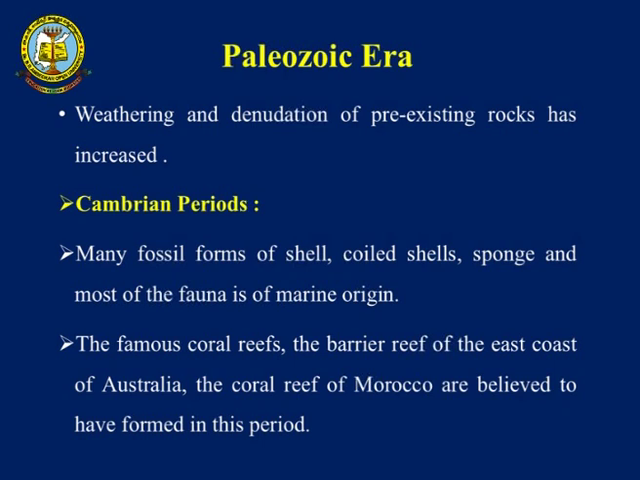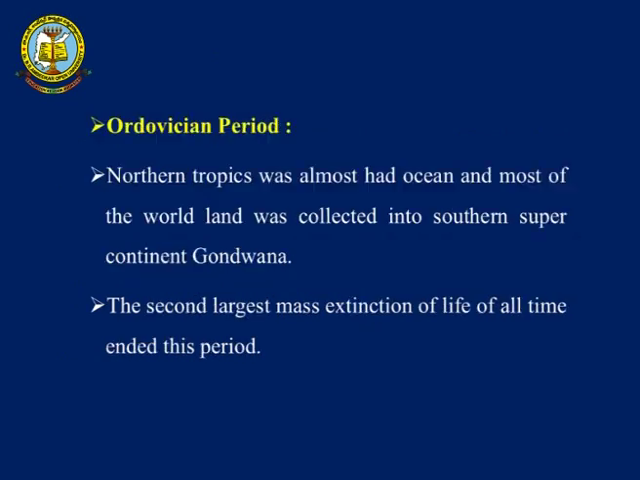So, in this way we can see the Paleozoic era. Paleozoic era is the inception of the Phanerozoic eon. So, this is the Paleozoic era where we can see the early life, and Cambrian starts with the early life with the coral reefs which we can have on the Australian or the Morocco coast. So, these are the first life on the earth surface in the form of marine origin.